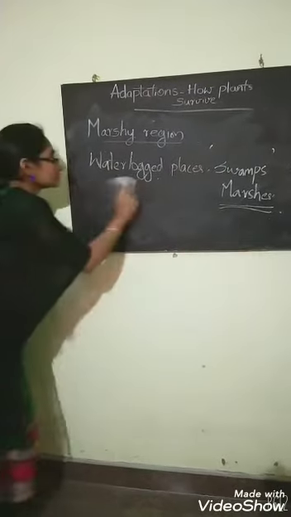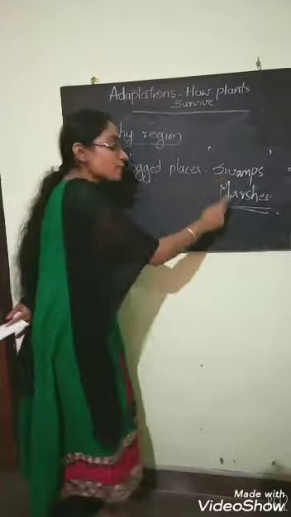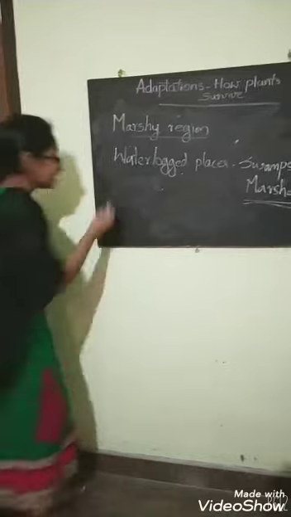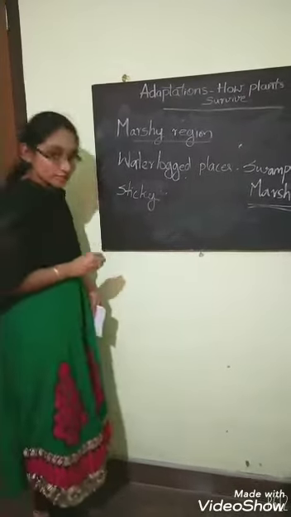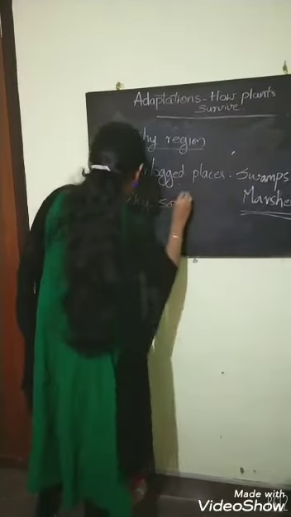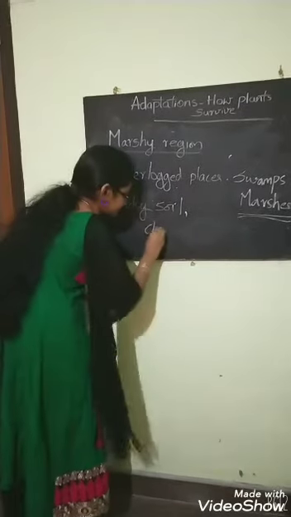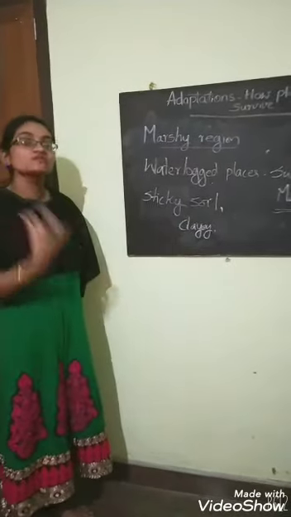So, what is this marshy region? This marshy region is waterlogged places and they are called swamps or marshes. Here it has a sticky soil, and the soil is clay. I already explained that it is a mixture of mud and water.